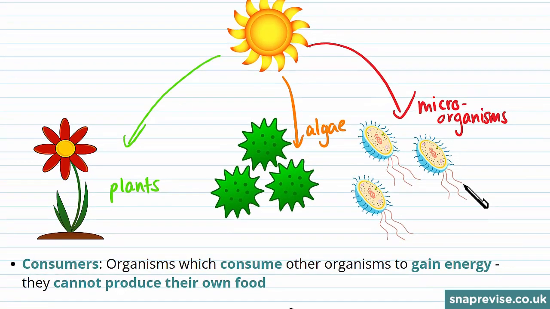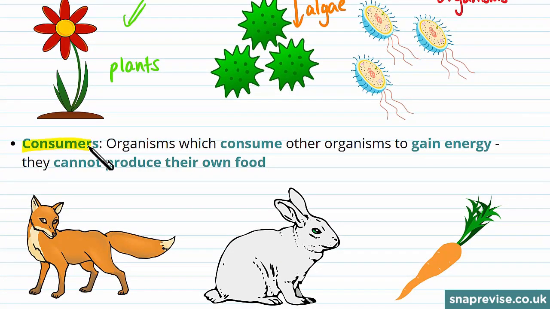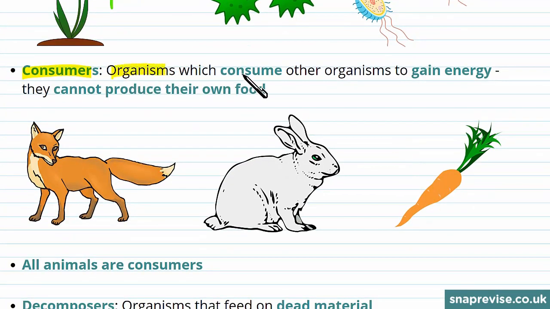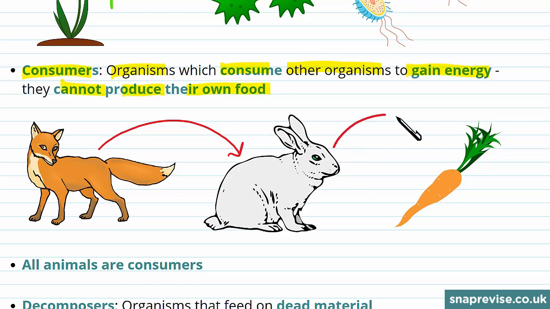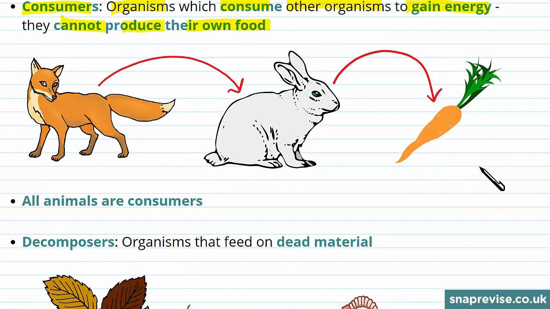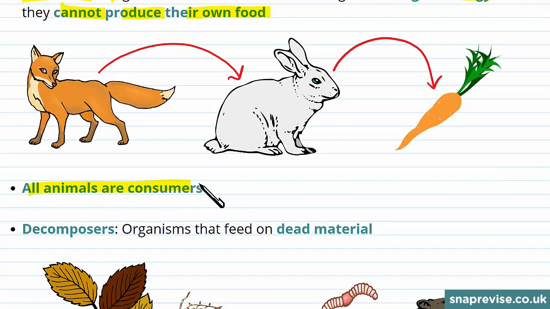Another feeding strategy is to be a consumer. These are organisms which consume other organisms to gain energy. They can't produce their own food. For instance, a fox is a consumer because it feeds on another organism, in this case a rabbit. A rabbit is also a consumer as it feeds on vegetation. All animals are consumers, and this is because they can't produce their own food.